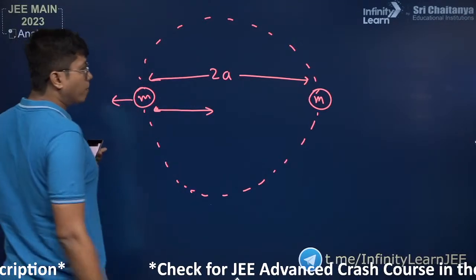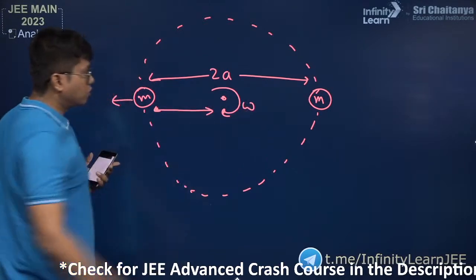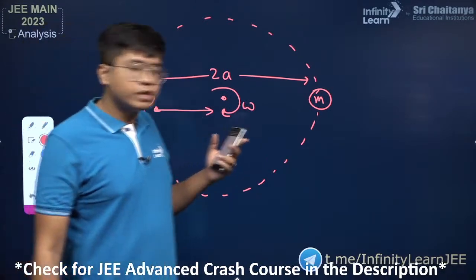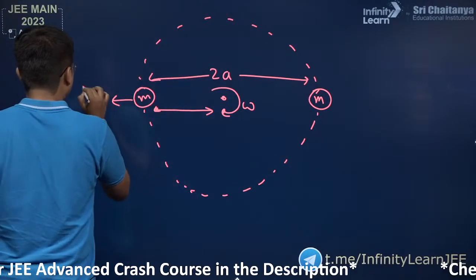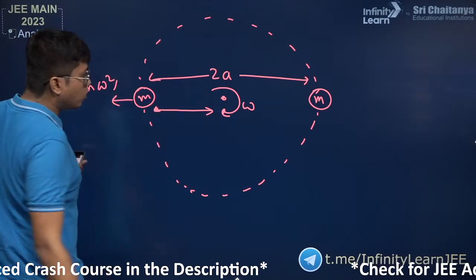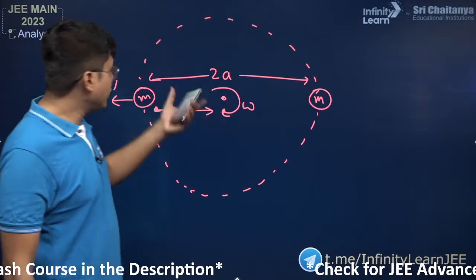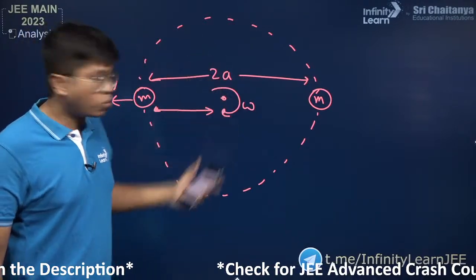And we know the centrifugal force. Since we want to find omega, the speed with which they are turning, the centrifugal force would be m omega square into the radius. Now the radius, since the diameter was 2a, is just going to be a.